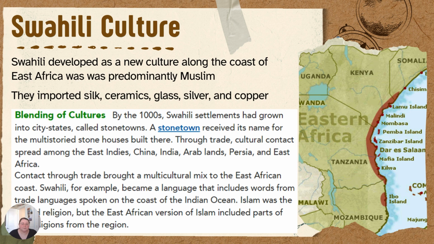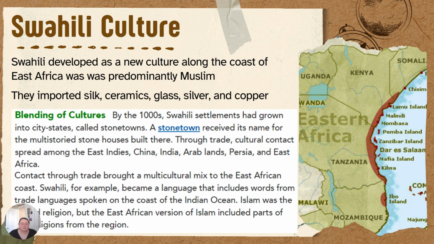Swahili culture. Swahili developed as a new culture along the coast of East Africa and was predominantly Muslim. They imported silk, ceramics, glass, silver, and copper. By the 1000s, Swahili settlements had grown into city-states called stone towns. Stone Town received its name for the multi-storied stone houses built there.